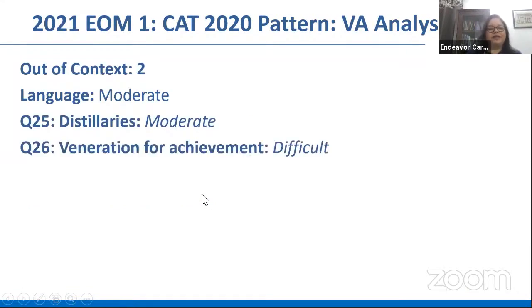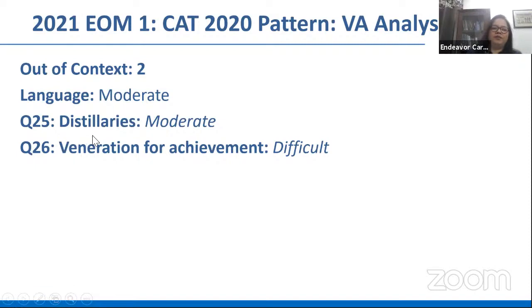Okay. The out of context questions, the language was moderate. The 5 sentences, however, were lengthy. In fact, if you compare this to the parajumbles, the parajumbles would have been a better investment for you this time because the sentences were crisp and not heavy in reading. The language was moderate, but the sentences were lengthy. Sometimes 1 or 2 sentences itself ran into so many lines that you had to spend time there.